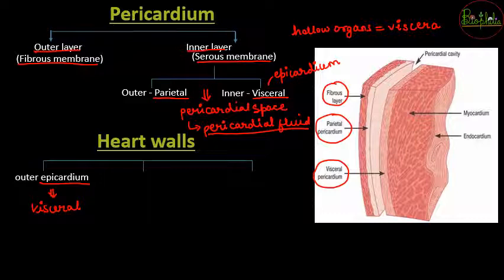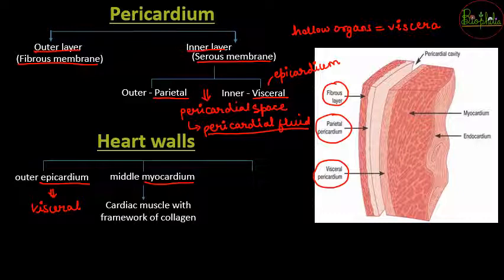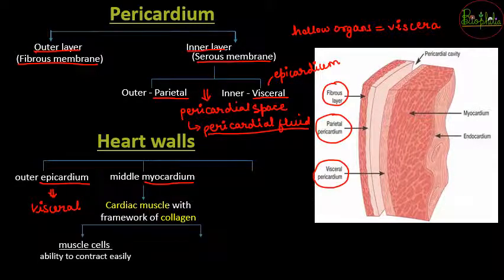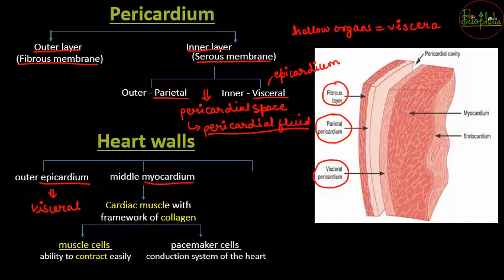After the epicardium comes the middle myocardium. The word myo refers to what? Muscles. So this middle layer is made up of the cardiac muscles along with collagen. Collagen helps bind those muscles together, and these cardiac muscles are of two types. First are the muscle cells that contract, and second are the pacemaker cells. These pacemaker cells work for the conduction system.